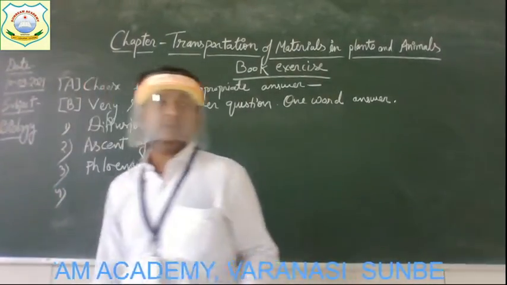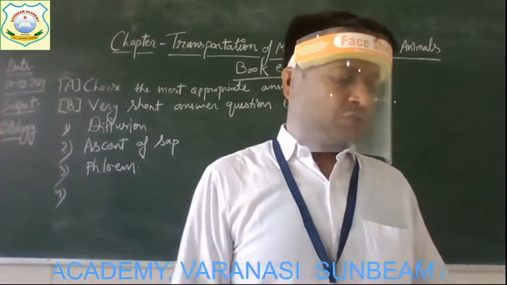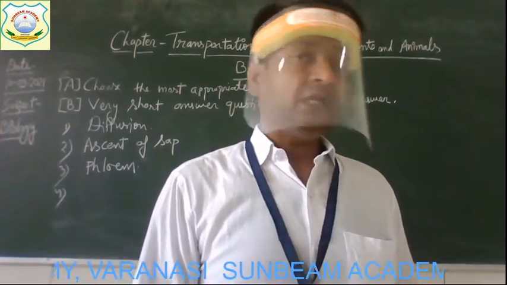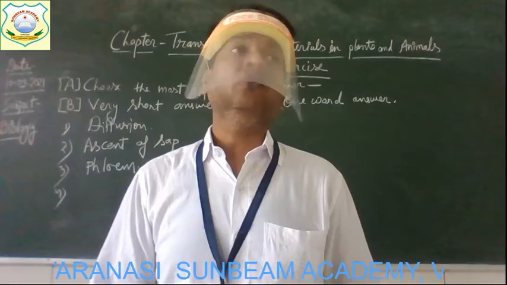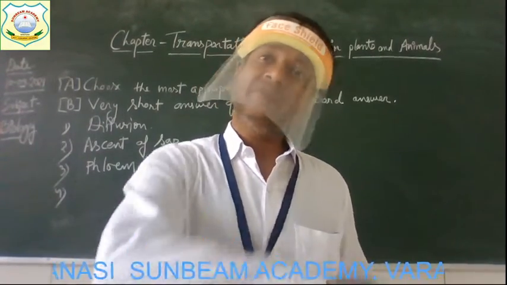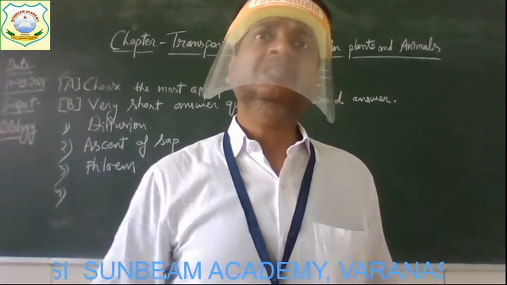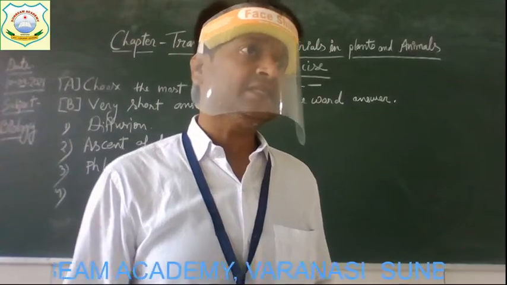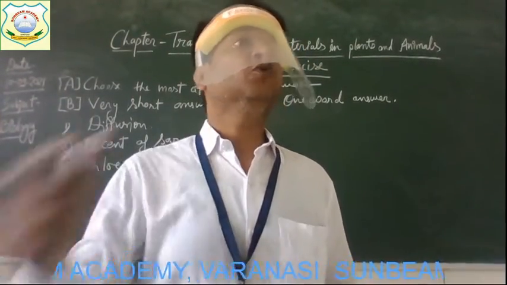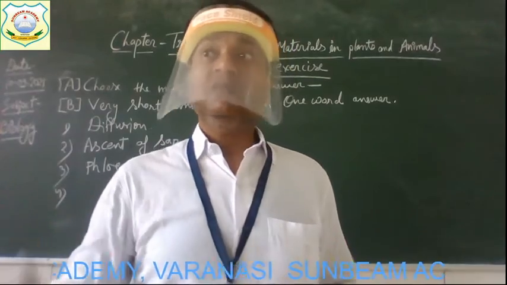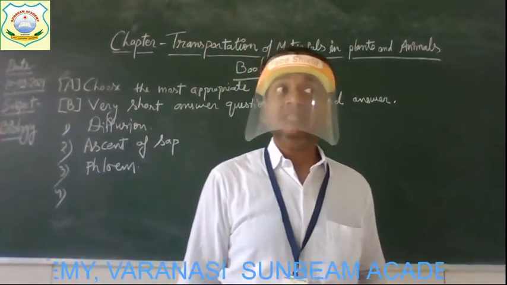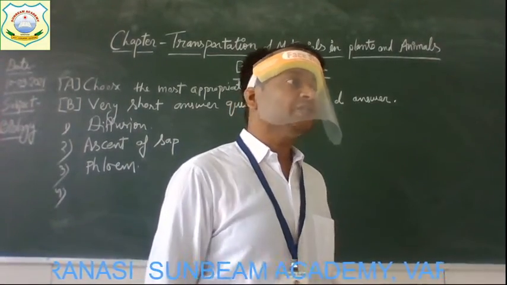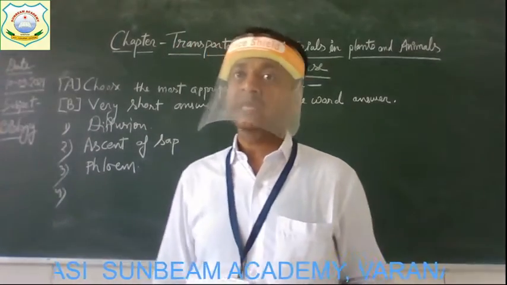Now come to the next question, number 4. Which tissue is responsible for the transportation of materials in the human body? In our body, how are the different materials, it may be the nutrients, oxygen gas, carbon dioxide gas and other substances, transported and moved in our whole body? So which tissue? Yes, the name of the tissue is blood. Blood is a kind of tissue, and this blood tissue is responsible for transportation of material in our body.